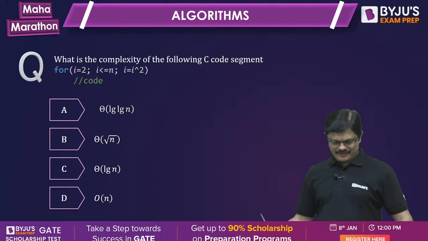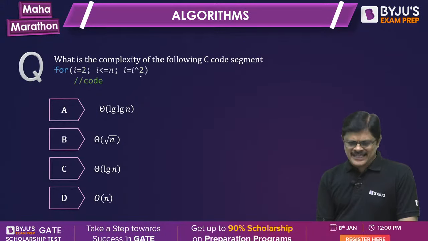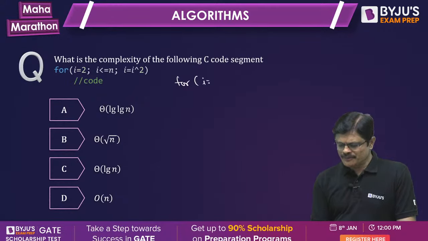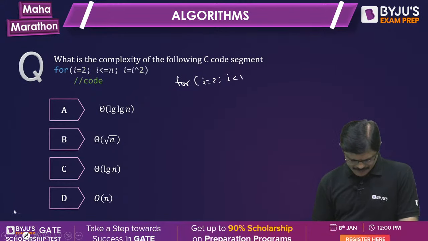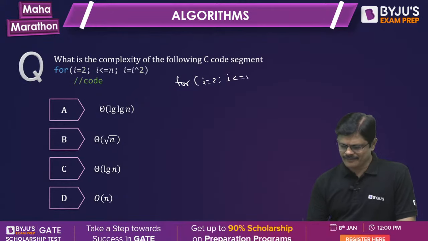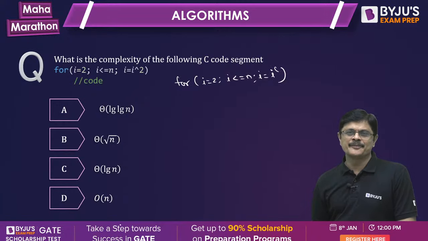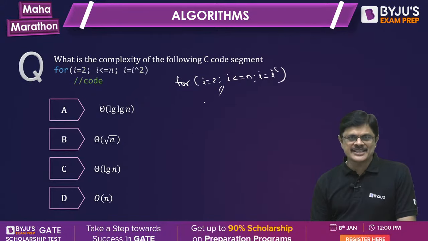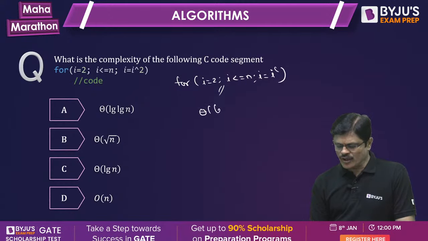What happened? See, my dear friend, is it not the same as the rule which I gave? For i = 2, i <= n, i = i^c. I gave this rule, no? We already discussed this. The complexity of this is what, sir? Theta log n. The same thing.